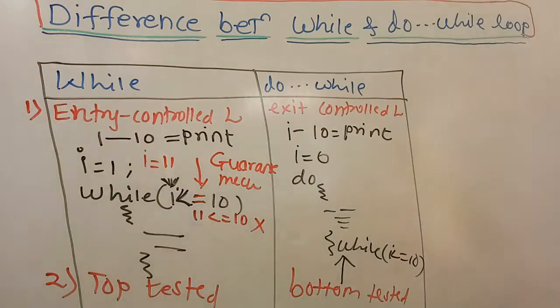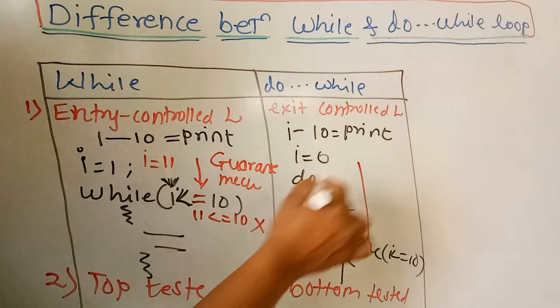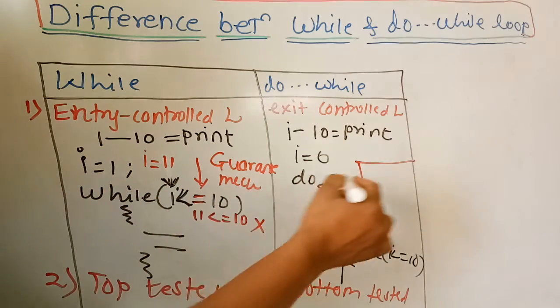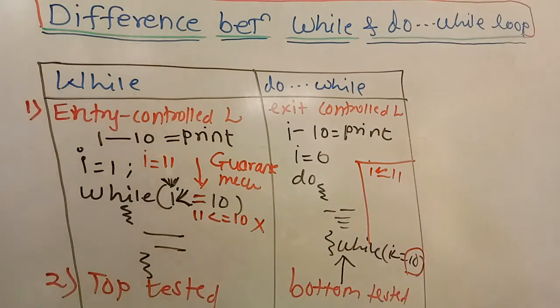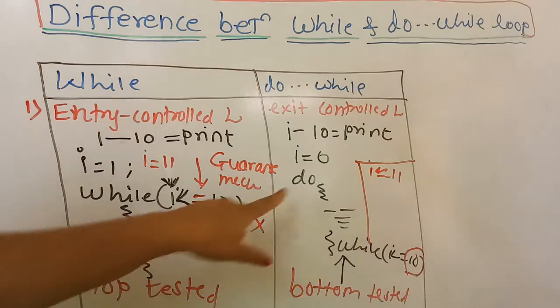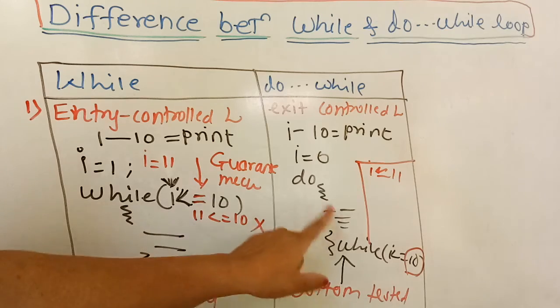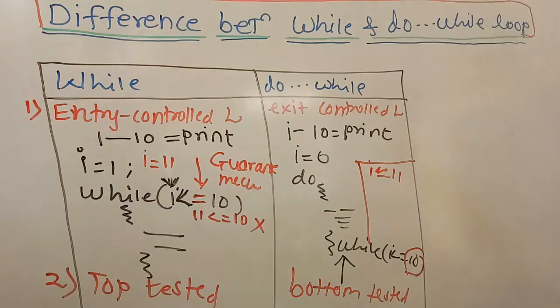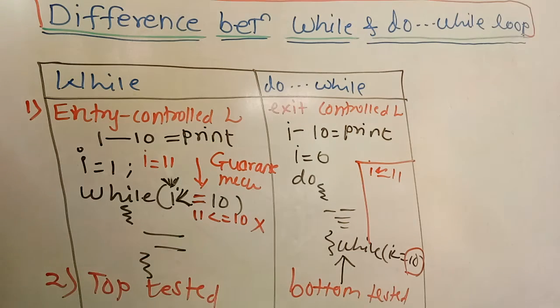But the same does not happen with the do while loop. If I equals 11 and you check it with 10, the mechanism of the do while loop says that the first time, whether the condition is true or false, it executes. This is the drawback of the do while loop: there may be chances of executing with wrong conditions, but in the while loop there is no chance of executing with wrong conditions.